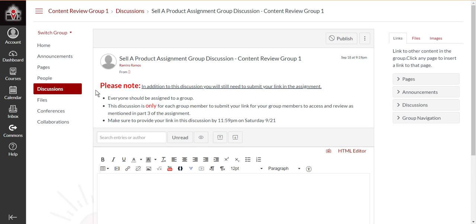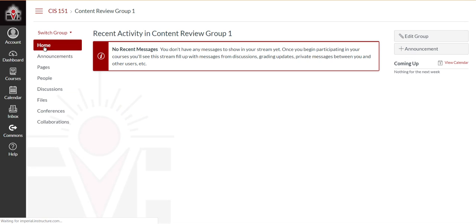Now one thing I want to show you real quick. If you have navigated here, be careful, because all of these links on the left hand panel are specific for this group. So don't get confused and get lost in here. Here is the home for the group.